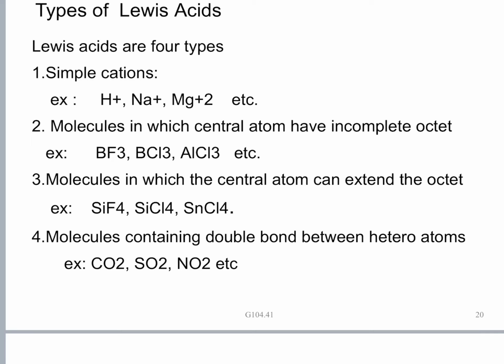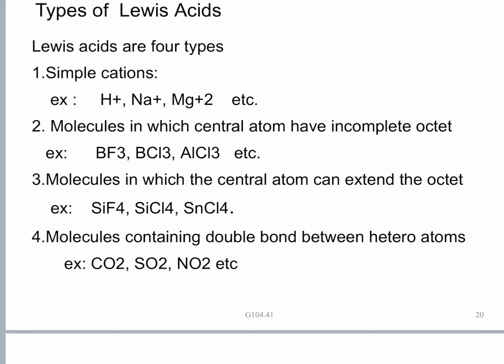So boron trichloride, with its vacant orbital, can receive an electron pair from other donor atoms to form a coordinate covalent bond. Likewise BF3, AlCl3, all of them have a vacant p orbital into which they can receive an electron pair. Therefore, they act as Lewis acids.